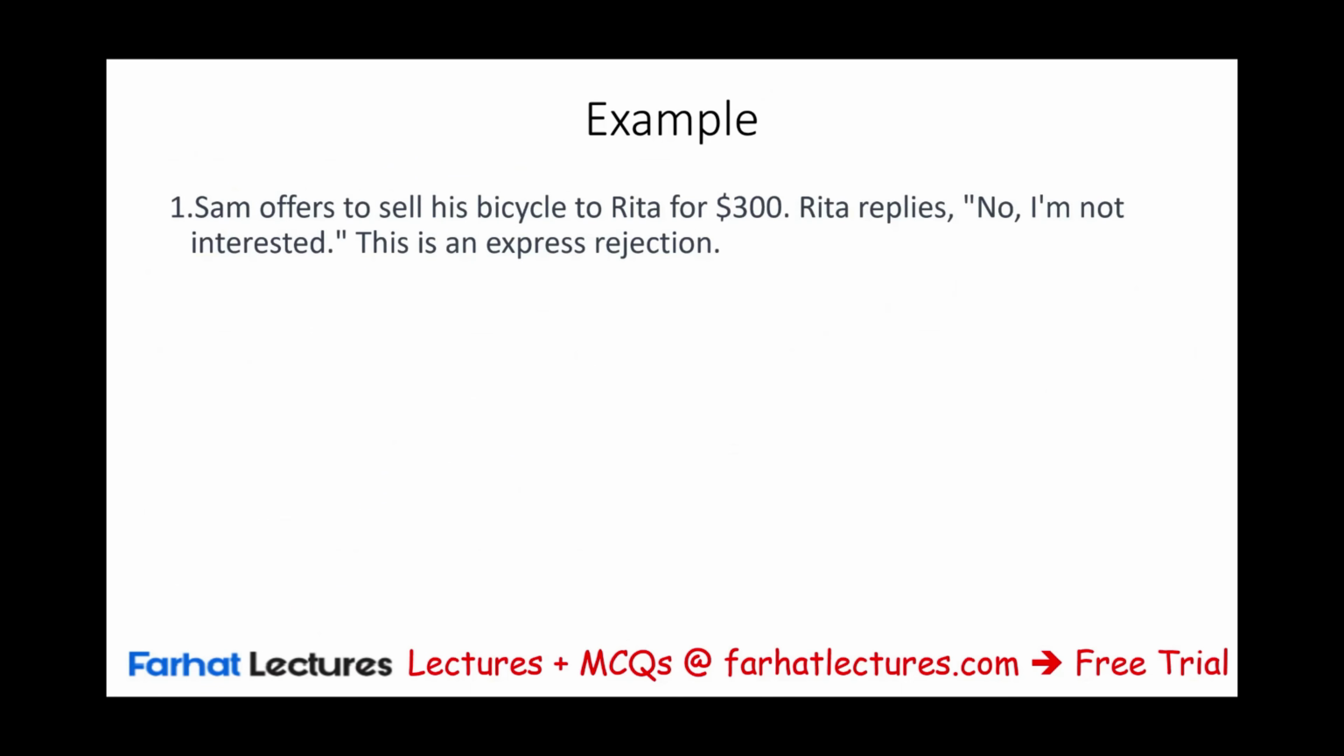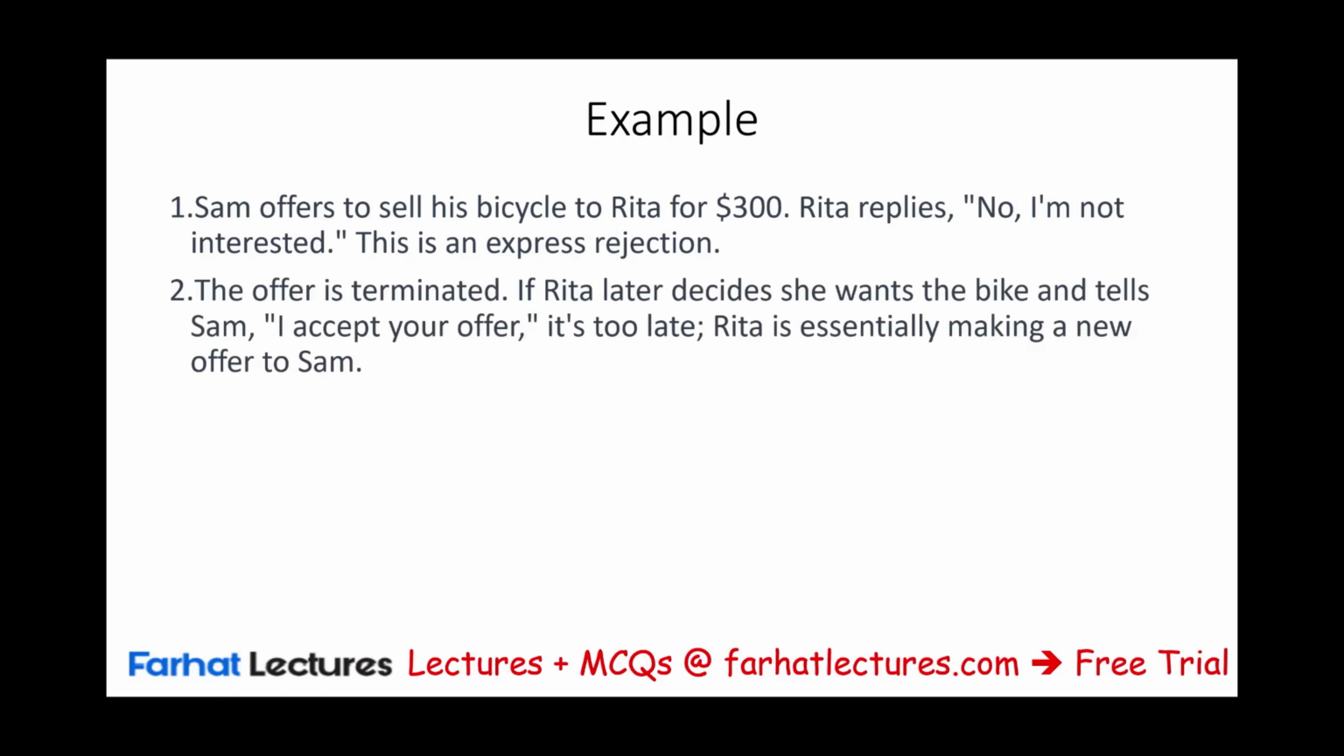Let's assume Sam offers to sell his bicycle to Rita for $300. And Rita replies, no, I'm not interested. That's it. It's an express rejection. It's done. The offer is terminated. If Rita later decides she wants the bike and tells Sam, I accept your offer, it's gone. Sam doesn't have to accept, because Rita is essentially making a new offer to Sam.